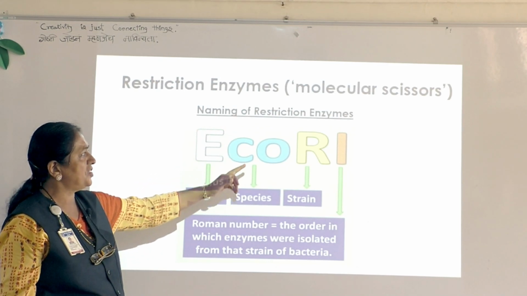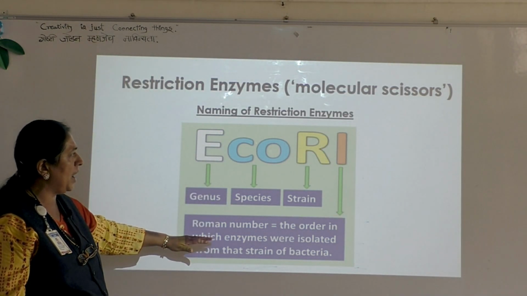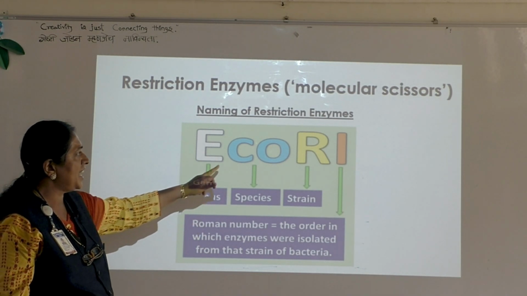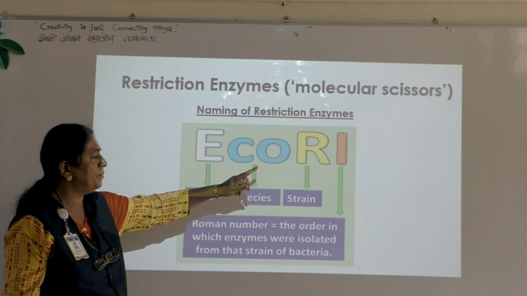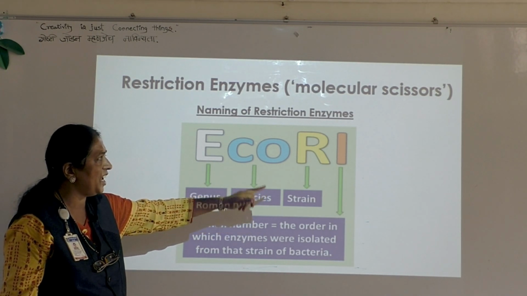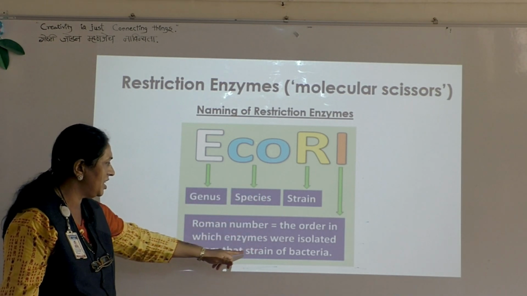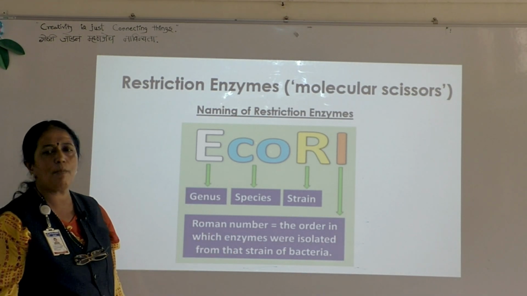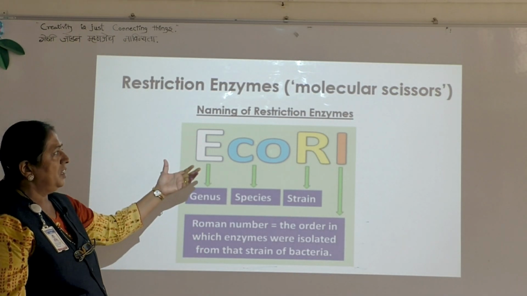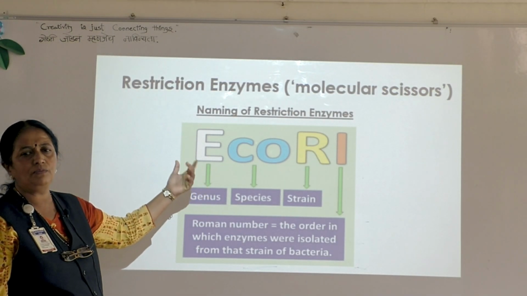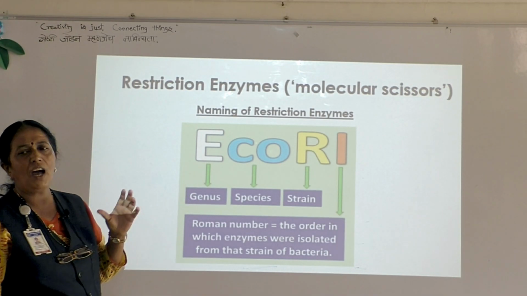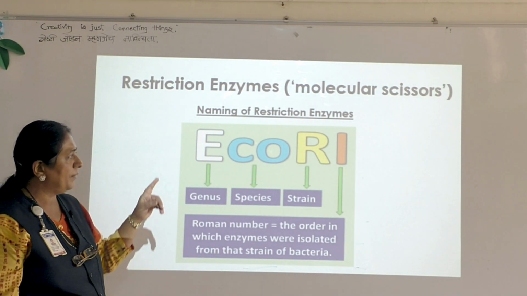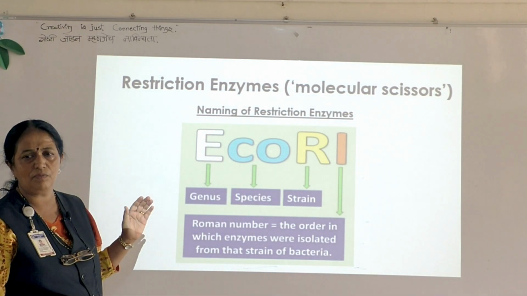And in the naming of the restriction endonuclease, the first letter indicates the generic name, the second 2 letters the species name, the third letter indicates the strain, and the last Roman number is the order in which enzymes were isolated from the strain of bacteria. So with the help of this example, you can remember: E. coli, that is Escherichia coli, R1, that is a strain.